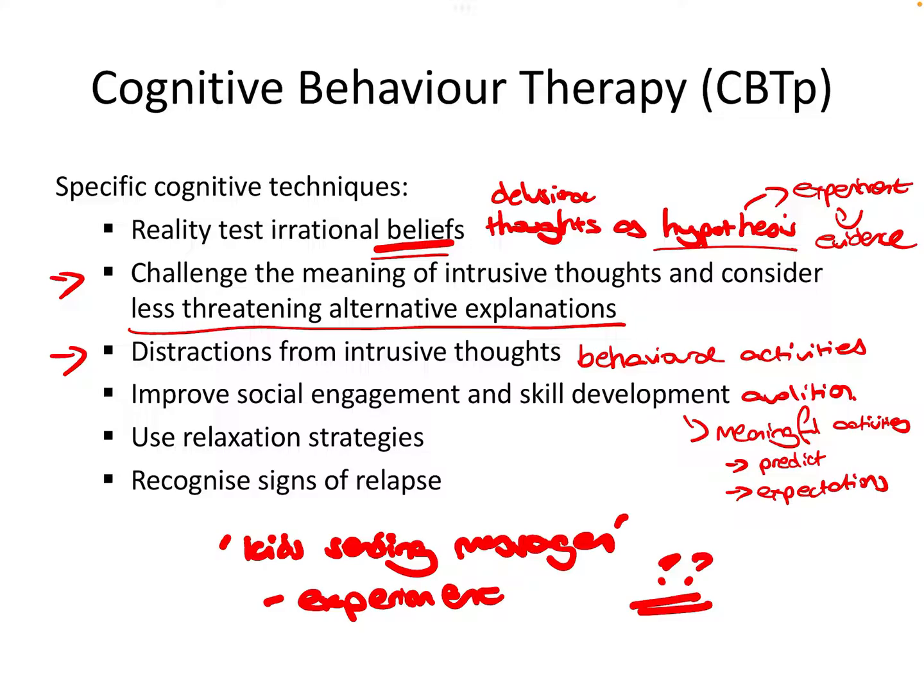Some other ones, relaxation strategies, that could be obviously breathing, or it could be the removal of triggers and stressors. And also recognizing the signs of relapse so that the person can seek further treatment if necessary.